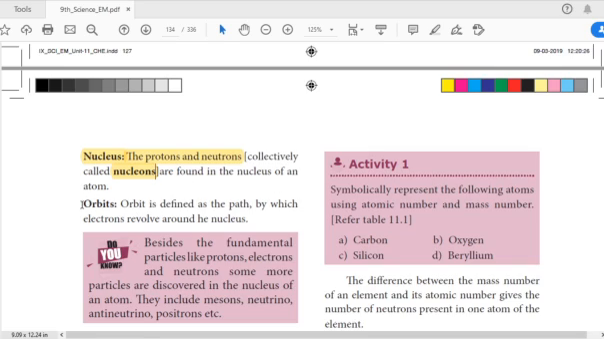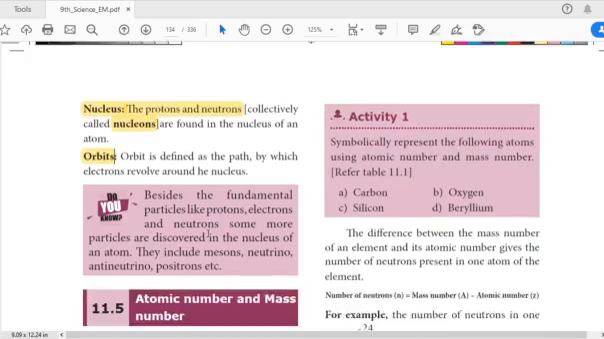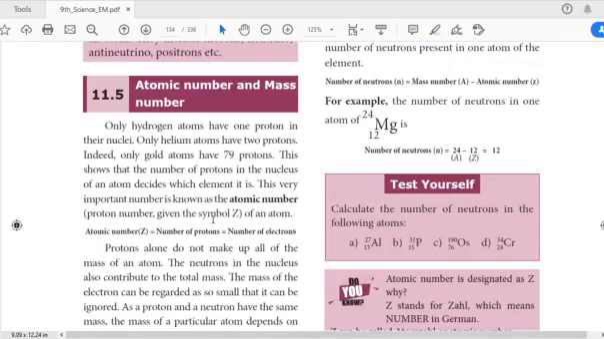An orbit is a specific path by which electrons revolve around the nucleus. Next we are going to discuss the atomic number and mass number.